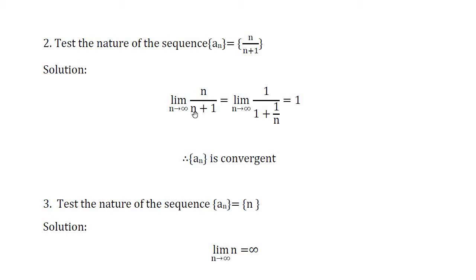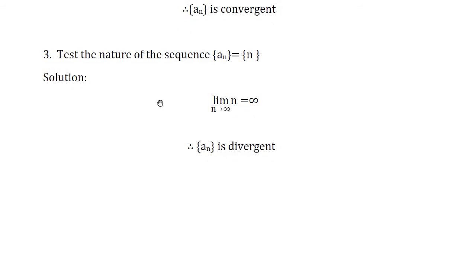Similarly, if you divide n for the denominator, the first term n divided by n becomes 1, plus the second term 1 divided by n. Now if you apply n tends to infinity, we get 1 divided by 1 plus 1 by infinity. We know that 1 by infinity is 0. So that's why we get 1 divided by 1. 1 divided by 1 means 1. Here the limit of the sequence is finite and unique. Hence the sequence an is convergent.